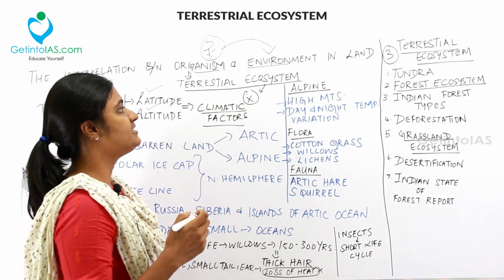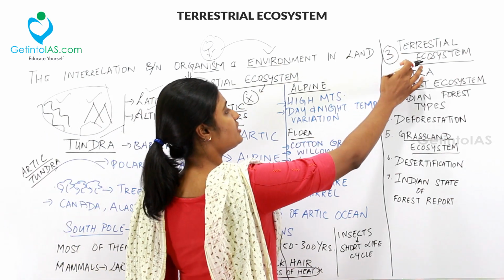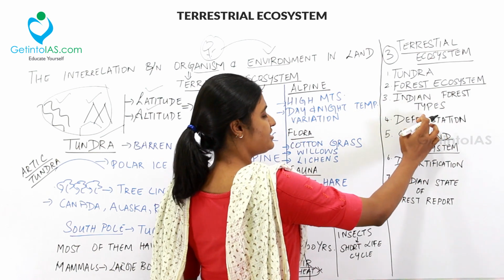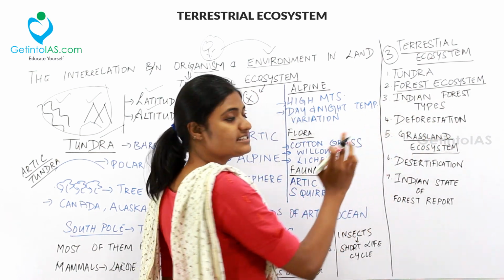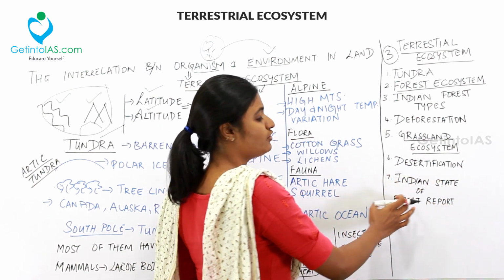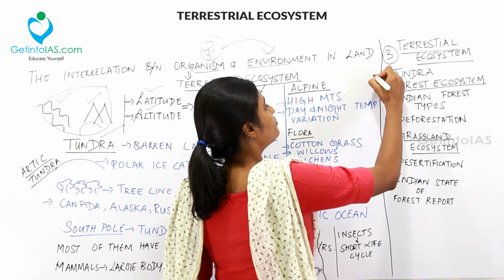Dealing with the terrestrial ecosystem, you have tundra, forest ecosystem, Indian forest type, deforestation, grassland ecosystem, desertification, and the last topic is Indian State of Forest Report. So we are going to deal with tundra.